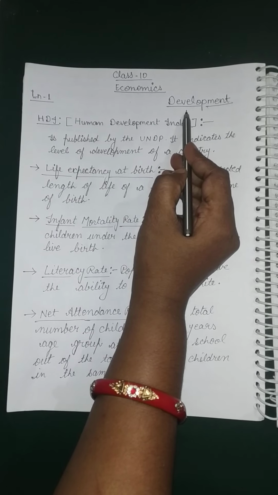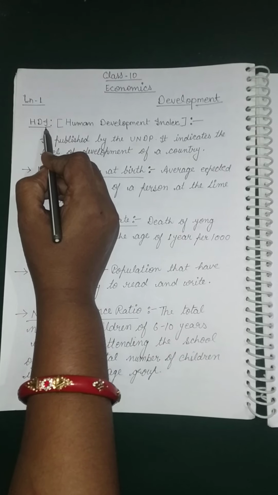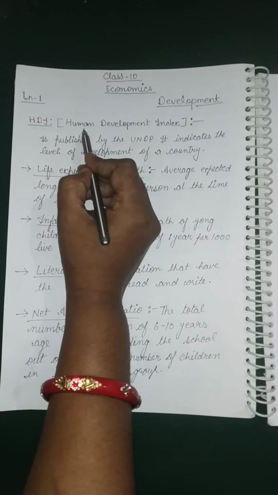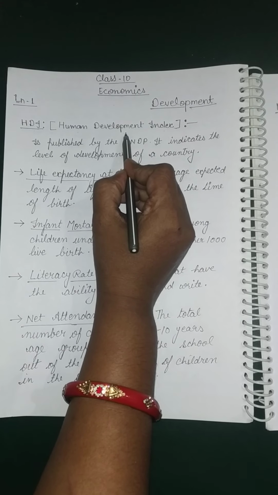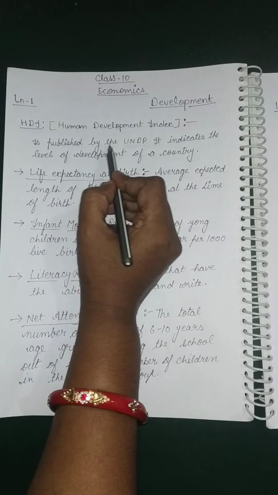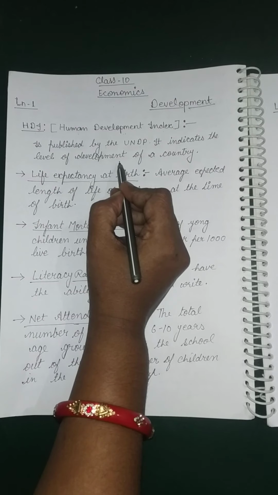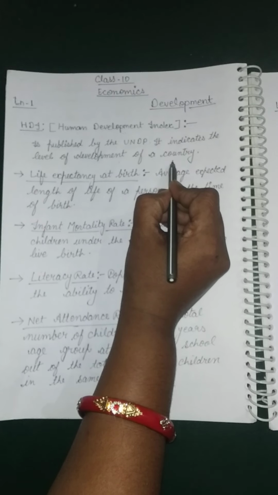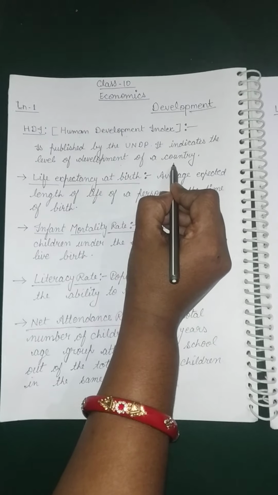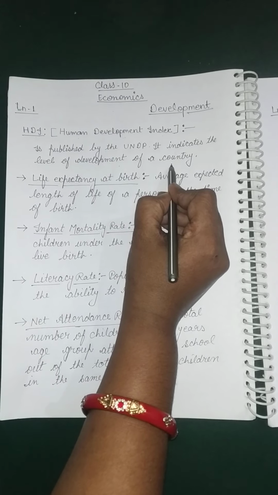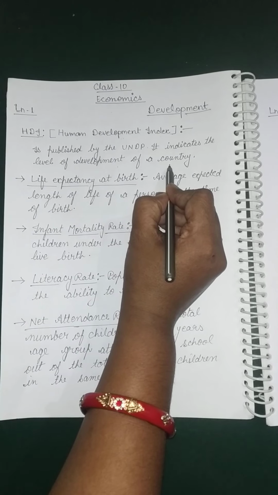The content of this lesson that we have to discuss today is HDI. HDI, the full form of this is Human Development Index. Human Development Index is published by the UNDP. It indicates the level of development of a country. Human Development Index is a statistic composite index of health status, educational status, and per capita income.